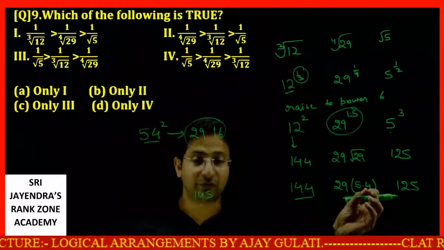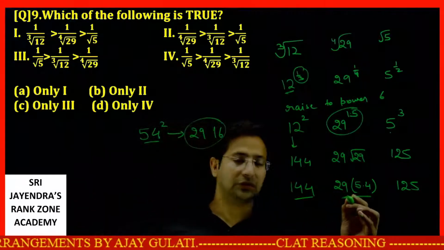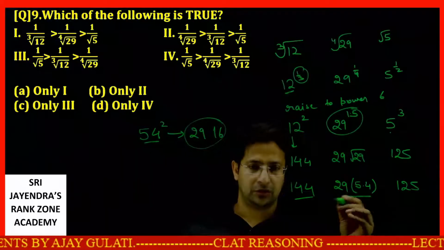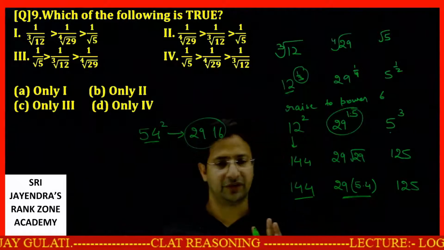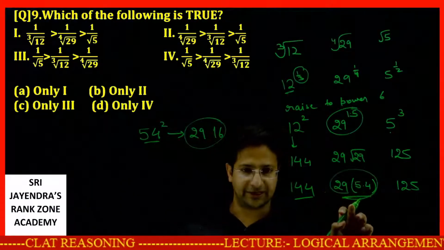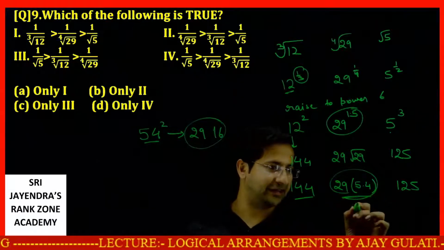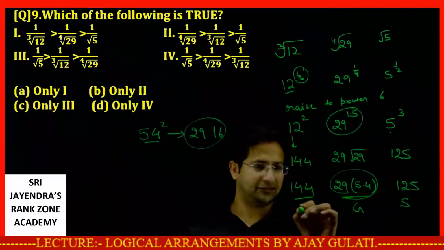Even if I take this 5.3, then also it will be greater than all these. So 29 into 5.4, getting it will be more than 150 for sure. So I can say this denominator is greatest. This is greatest when this denominator is greatest. This is smallest. This is middle.